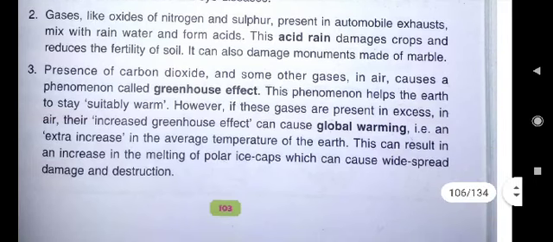What you will write in this answer? Acid rain is harmful because it damages crops and reduces the fertility of soil. It can also damage monuments made of marble. It was E fourth question.